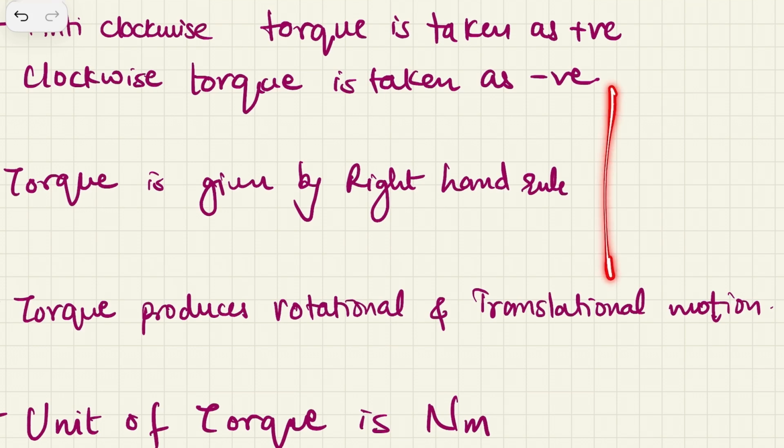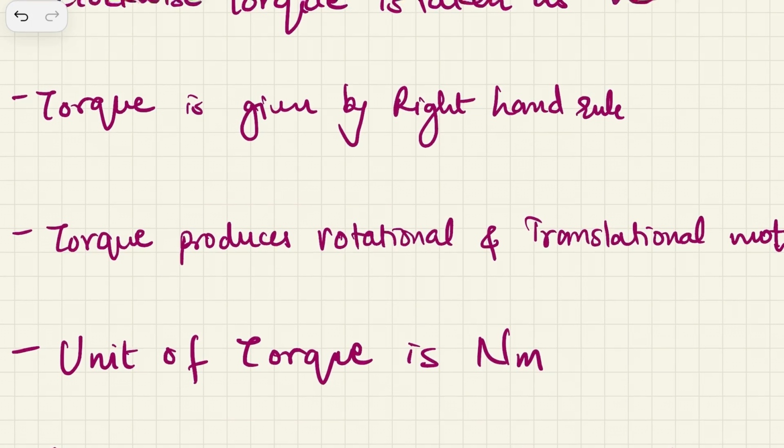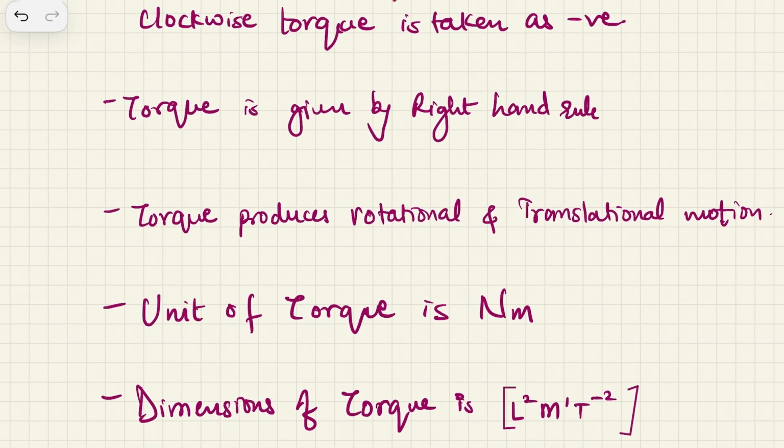So let's say if this is the door, and the door is rotating like this on this side, then you apply the right hand rule, and the thumb pointing upwards will give you the direction of the torque. Align your fingers in the direction of the rotation of the door, and your right hand thumb will point out where the torque is.